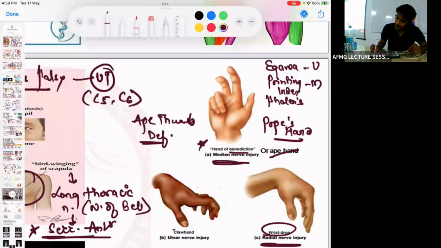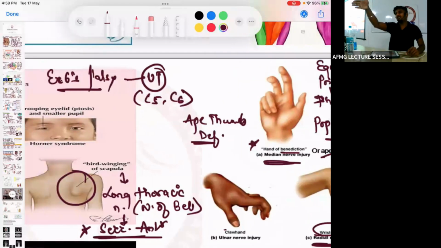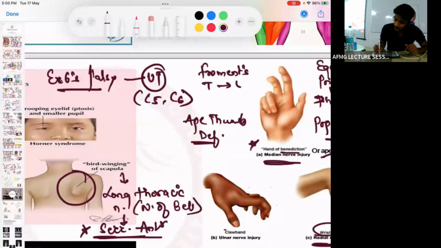Reverse balance test is for diabetic cheiroarthropathy. No issues with this, anybody? This is important, remember all of it. Then a patient is asked to hold a card or a book, the card test, for the ulnar nerve. He is asked to hold a book or a card by adduction of the thumb, but he is not able to hold it by adduction, he holds it by flexion. This is called Froment's test.